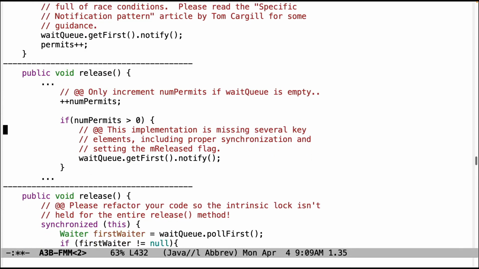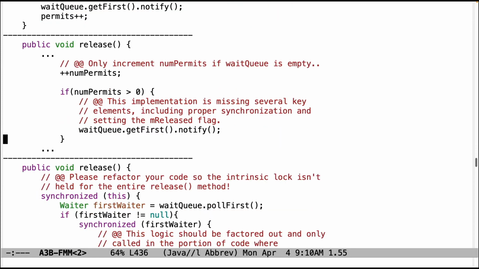This particular implementation is missing a bunch of things. There's no synchronization. It's not setting the mReleased flag, so it's got a bunch of problems.